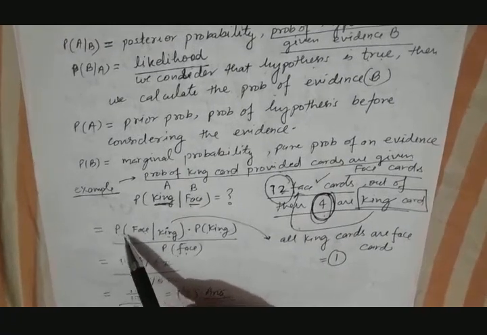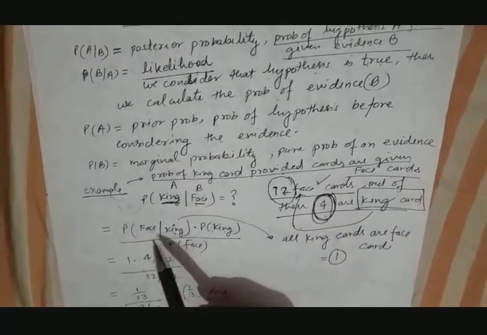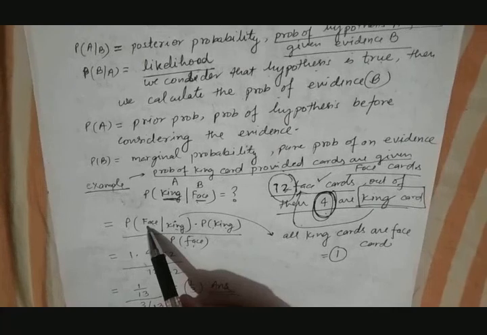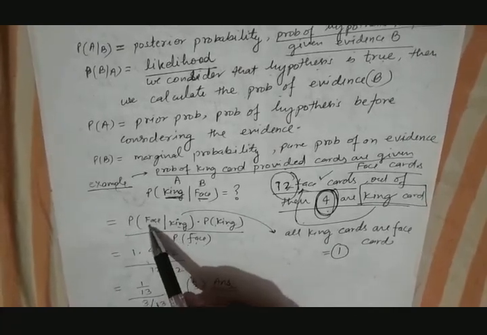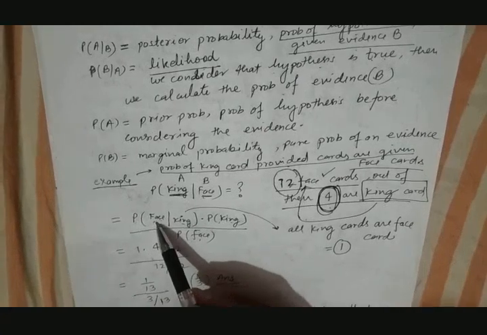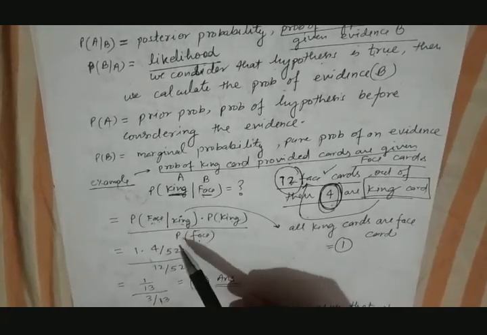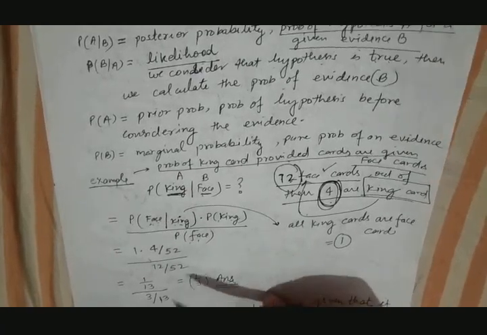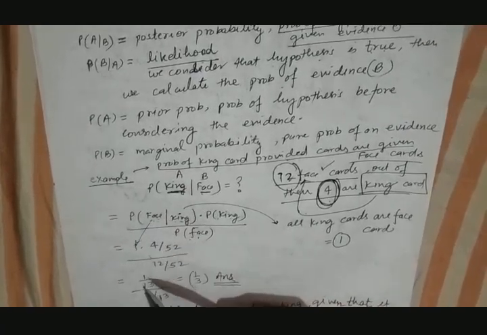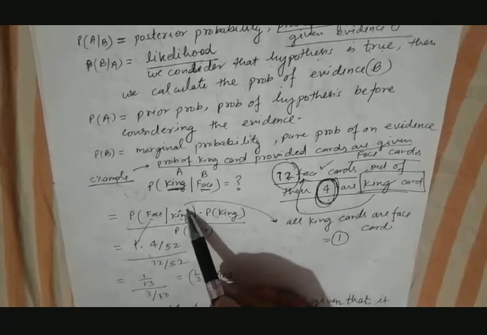Just see here, what is this probability? Probability of face given king. What is the probability of any card that it is a face card provided that all the cards are king cards? Since we know that all king cards are face cards, definitely the probability will be 1. Why?